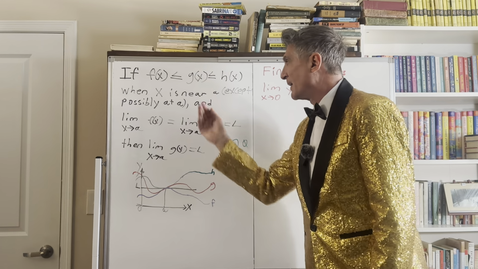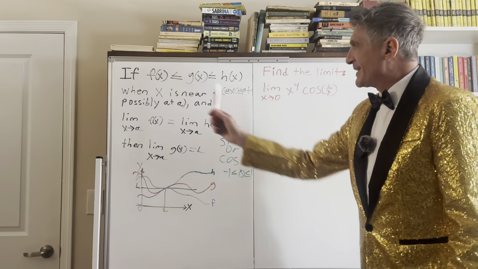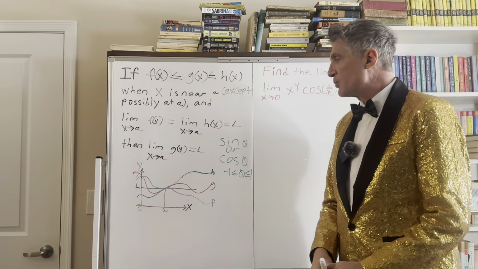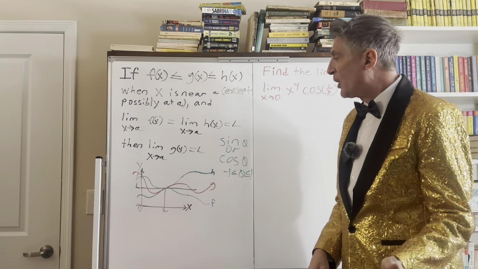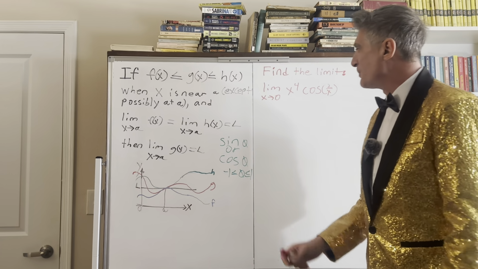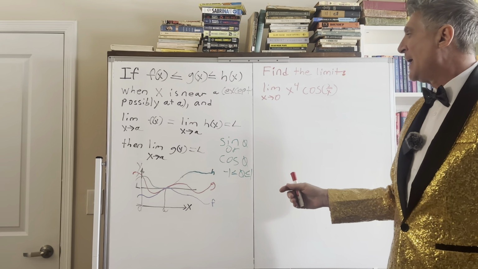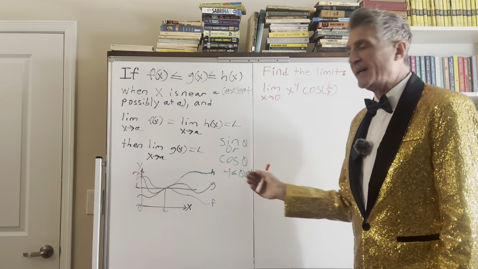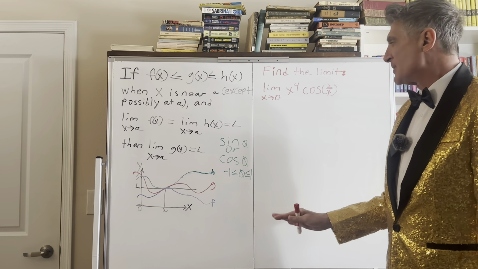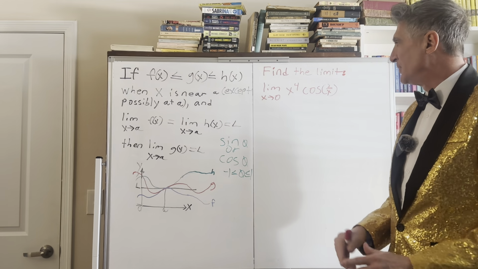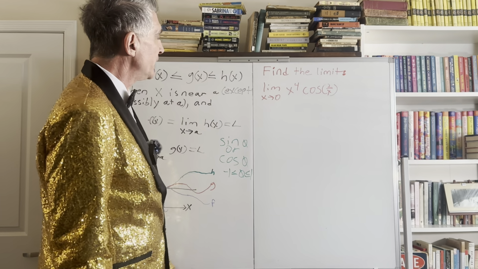What's the hardest part out of all of this mess? Well, it's setting up those inequalities really is where you're getting started, but this is Calc 1, so you're only going to be dealing for the most part with sine theta or cosine theta, and those are between what? 1 and -1 inclusively, right? So it's not going to be anything really too difficult. All right, let me step over here and let's get to the topic of today, which is going to be find the limit of this function.